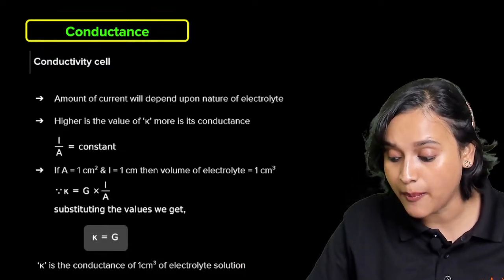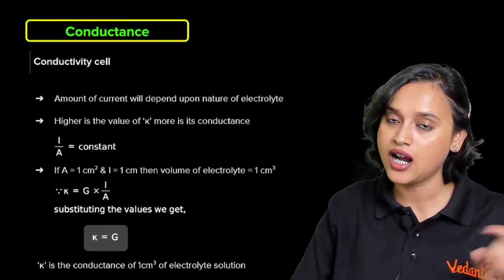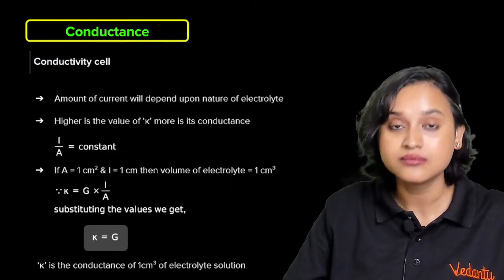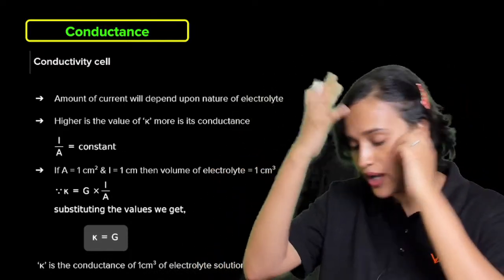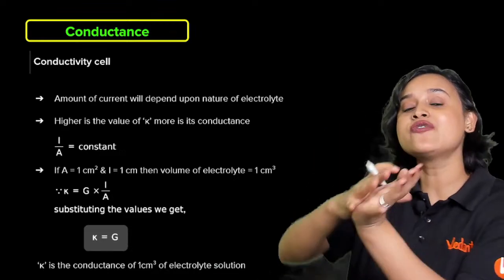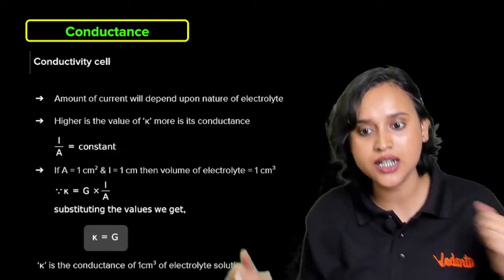Higher is the value of kappa, that means more is its conductance. Why? Because more is its, no, kappa is conductance. Sorry, rho I was considering. So, yes, if you have more value of kappa, then obviously conductance will be more.